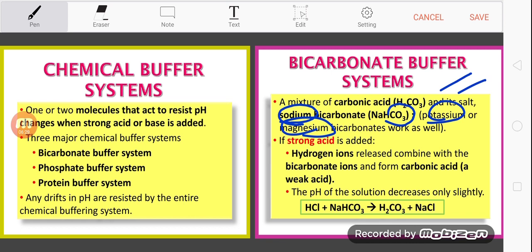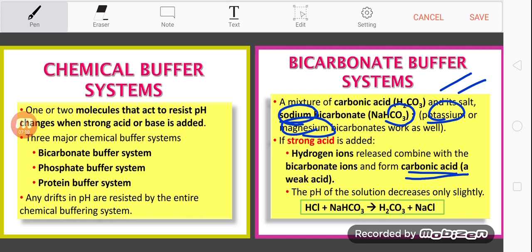So, carbonic acid and its salt; the salt is whether sodium bicarbonate or potassium bicarbonate or magnesium bicarbonate. Here, if strong acid is added, hydrogen ions released combine with the bicarbonate ion and form carbonic acid. So it will associate and then dissociate and then associate back with the weak acid, carbonic acid, so forming the weak acid. In that way the pH of the solution will decrease only slightly.